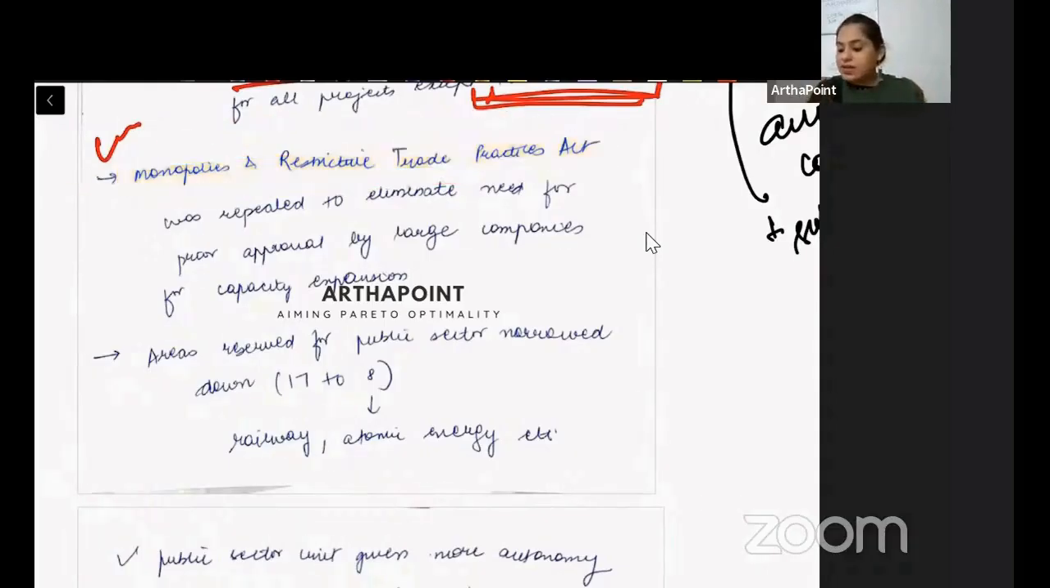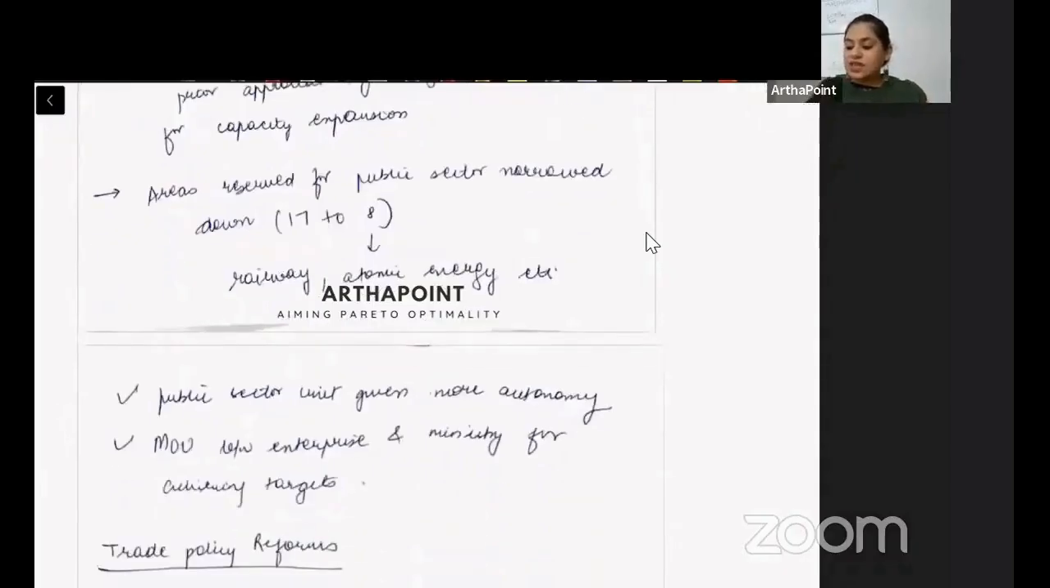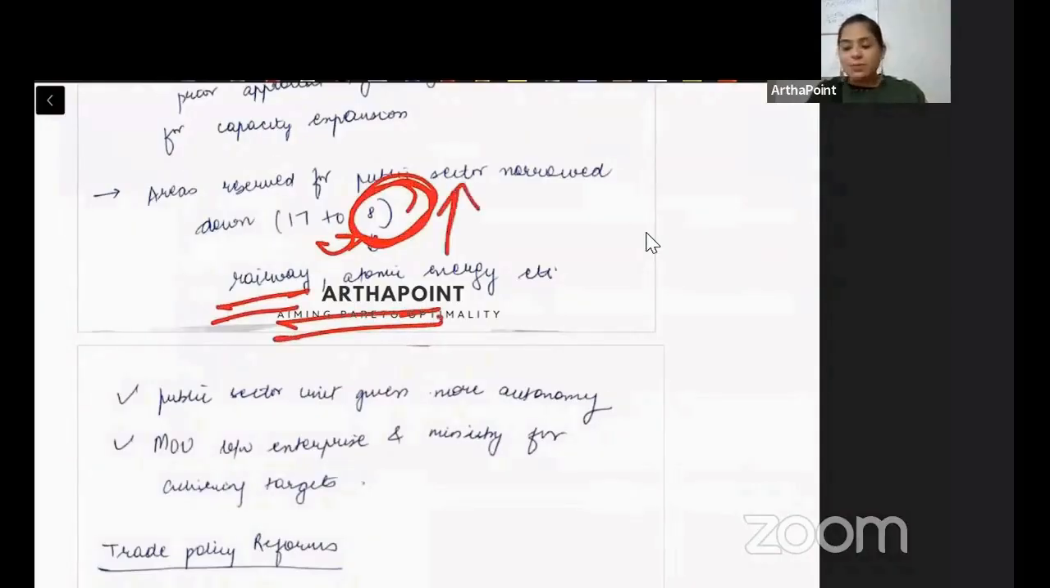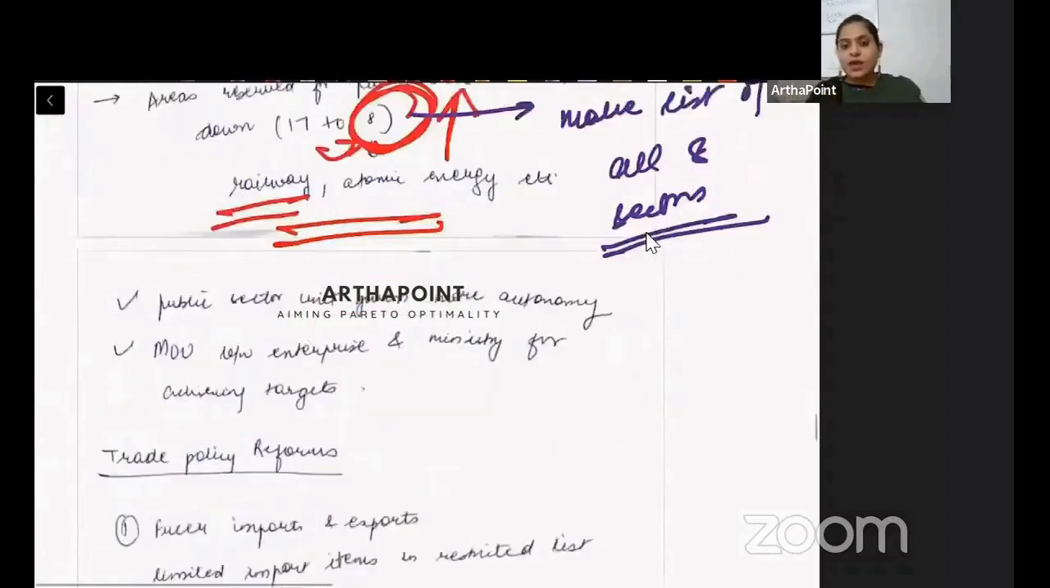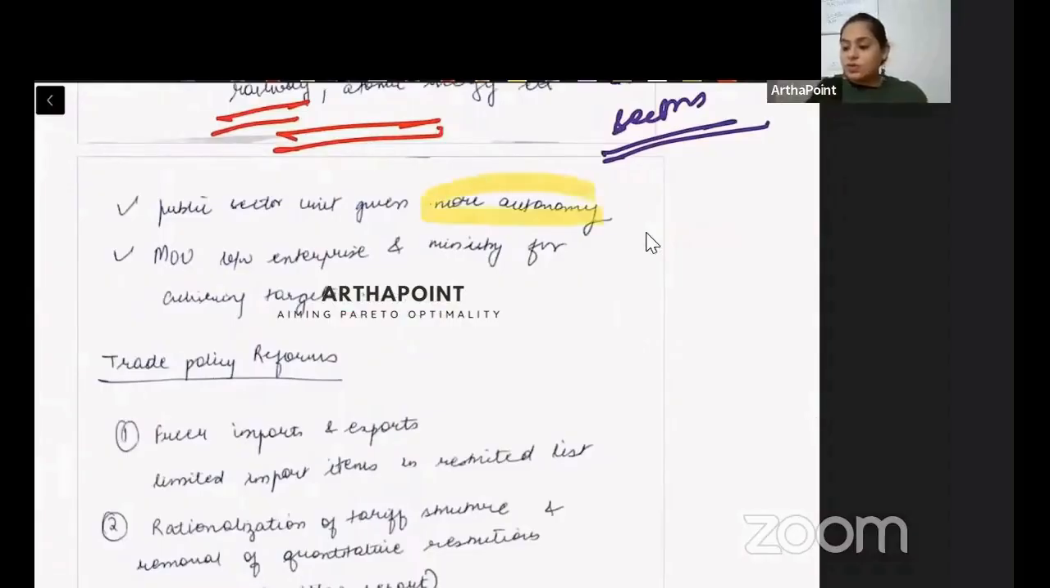Right? Then we had areas reserved for public sector narrowed from 17 to 8. So only 8 sectors were there, like railway, like atomic energy, where we only had public sector. Please make a list of all these 8 sectors. So these were those 8 sectors where we had only public sector. Uske alawa private could enter anywhere. Public sector was also given more power, more autonomy.